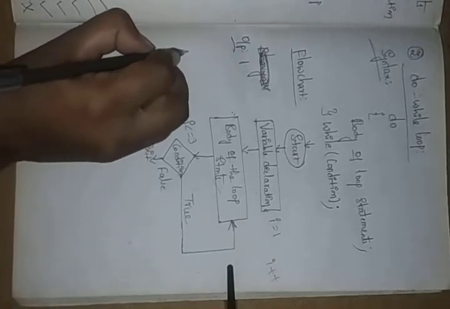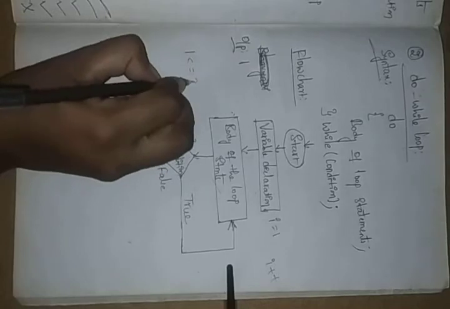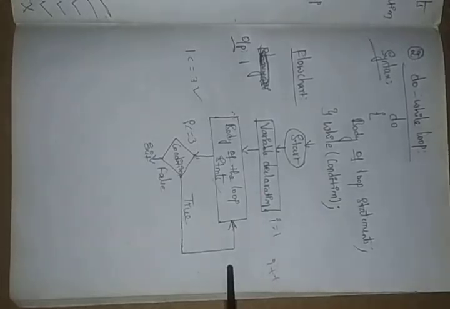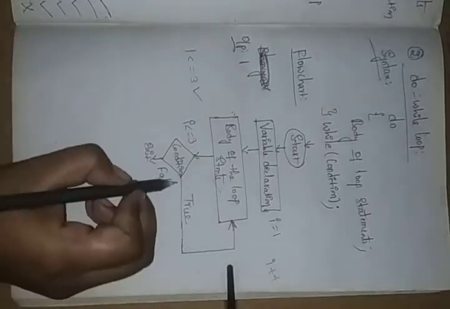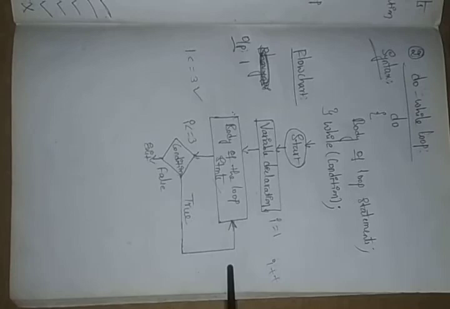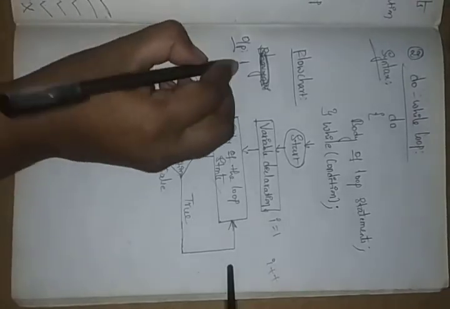Is 1 less than or equal to 3 correct or not? Yes, it is correct. Comparing to the 3 here, 1 is the lesser value. So this is true. Then automatically it goes to our body of the loop, and then it shows 2.